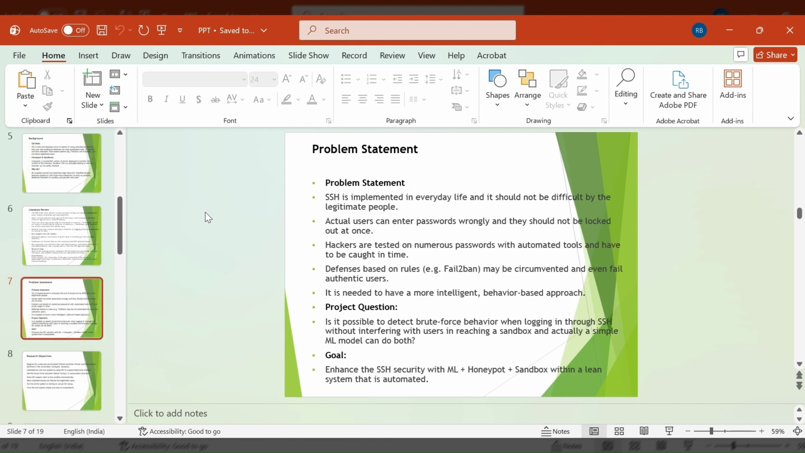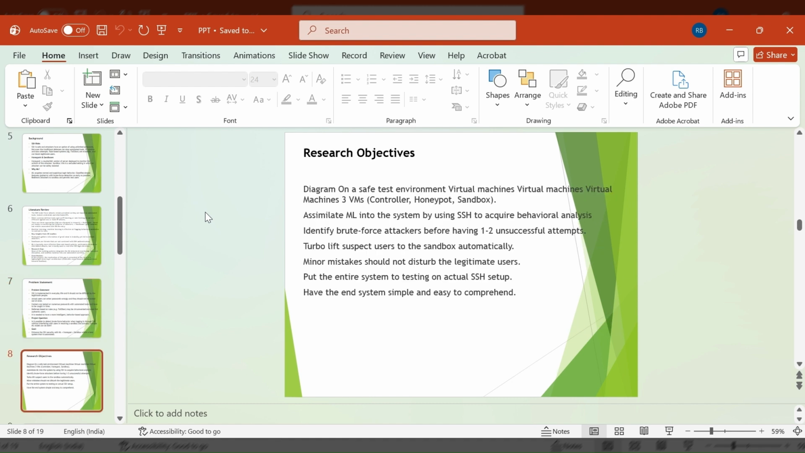The problem is simple. Normal users make small mistakes. Attackers behave differently. Old rule-based systems cannot identify slow or distributed brute force attacks. So my research question is: Can a small ML model detect attacker behavior early and redirect the attacker to a sandbox without disturbing normal users?